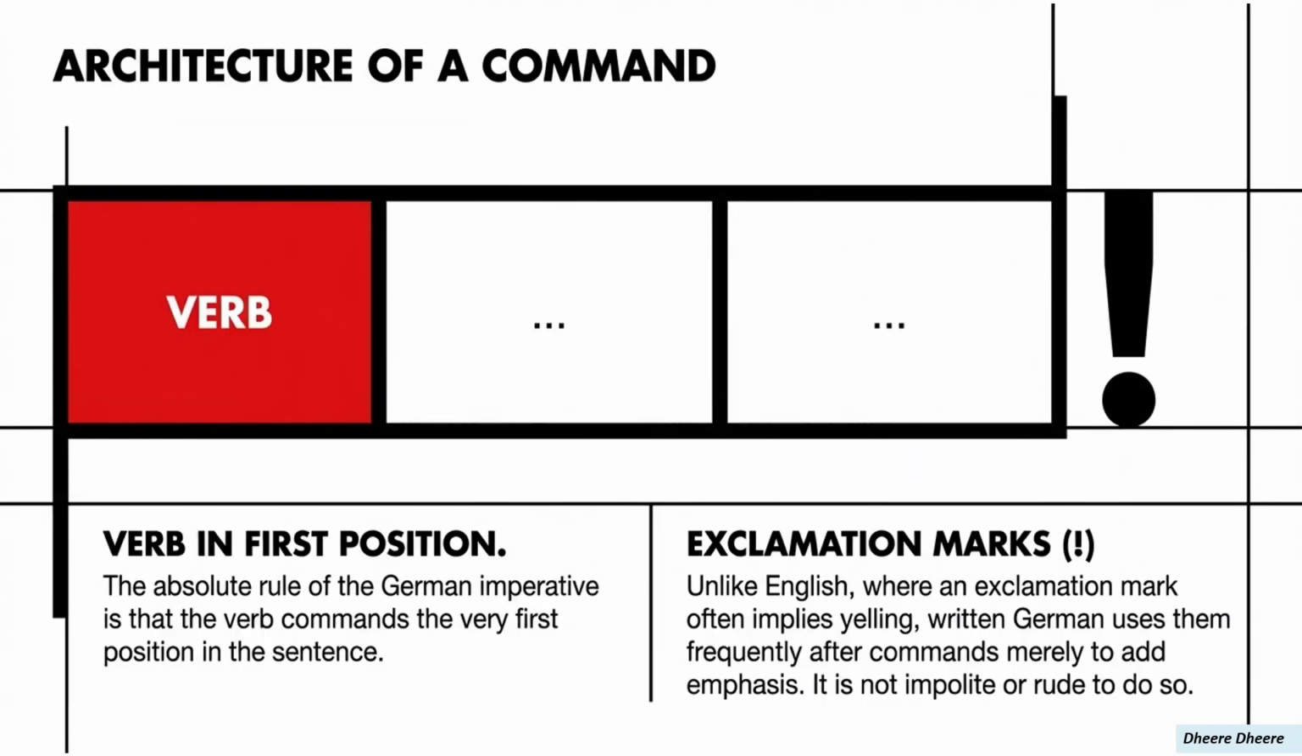The rule of the imperative in German is that the verb comes in the first position in the sentence. At the end, we have an exclamation mark indicating the imperative. Unlike English, where an exclamation can be considered as yelling, in German it's totally fine to have an exclamation at the end to indicate a command and it is not considered impolite.